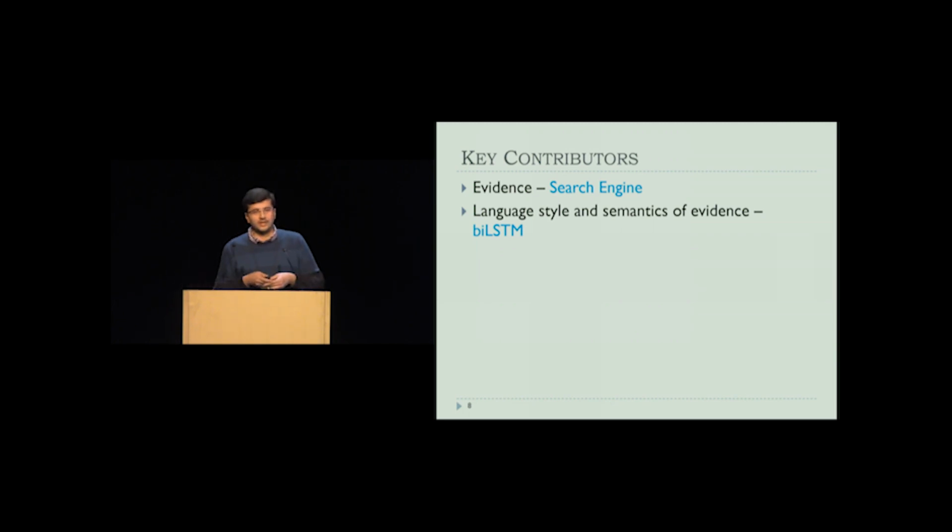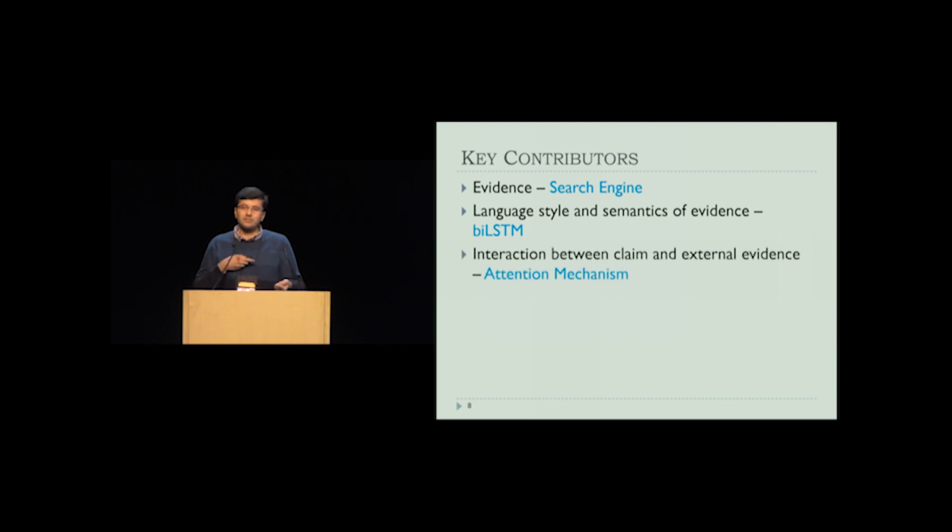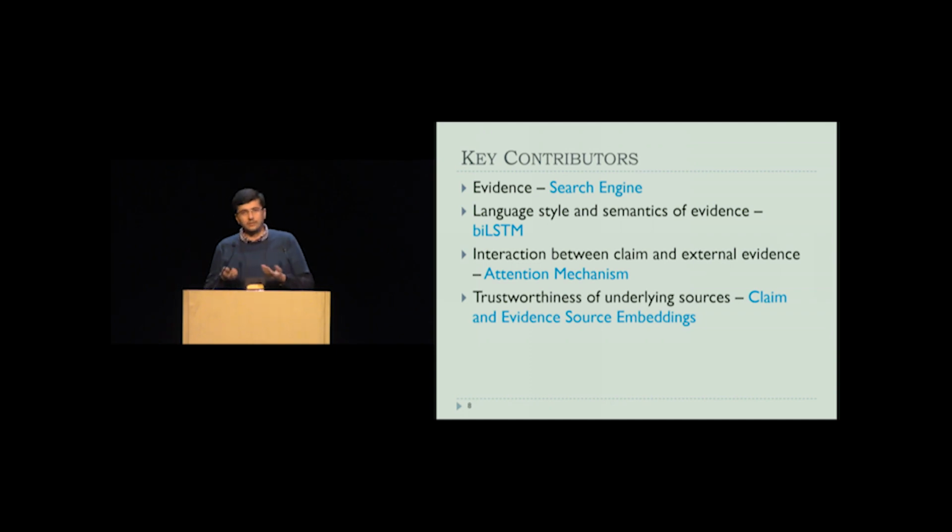And for that, we use a bidirectional LSTM. The third is to capture the interaction between the claim and the evidence article. For that, we propose an attention mechanism which captures the importance of each term in the evidence with respect to the claim text. And the fourth and final one is to capture the trustworthiness of the underlying sources. For that, we try to learn the embeddings of the source and the claim evidence.